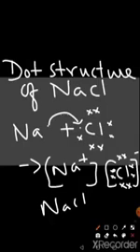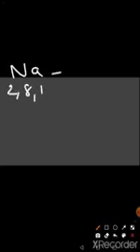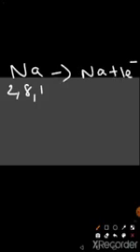Now let's do the equation form for the formation of sodium chloride. How should it be represented? Here, this sodium, as I told you, has electronic configuration 2, 8, 1. If it loses this one electron, it will become stable and positively charged.